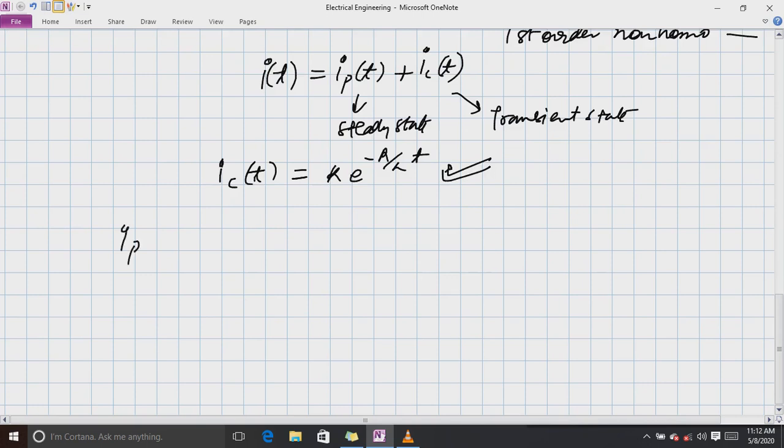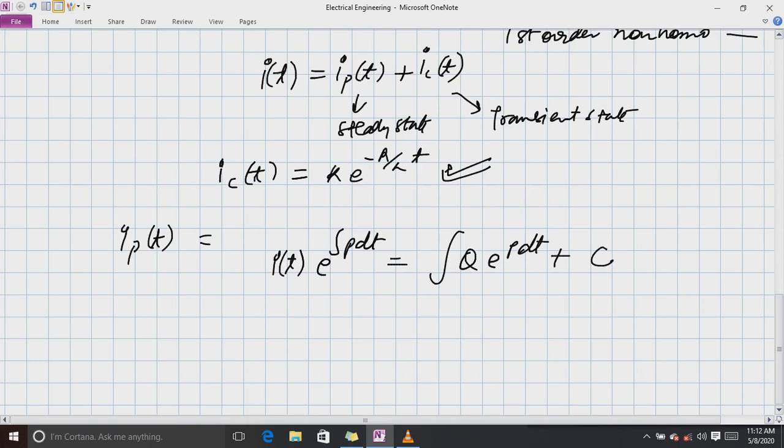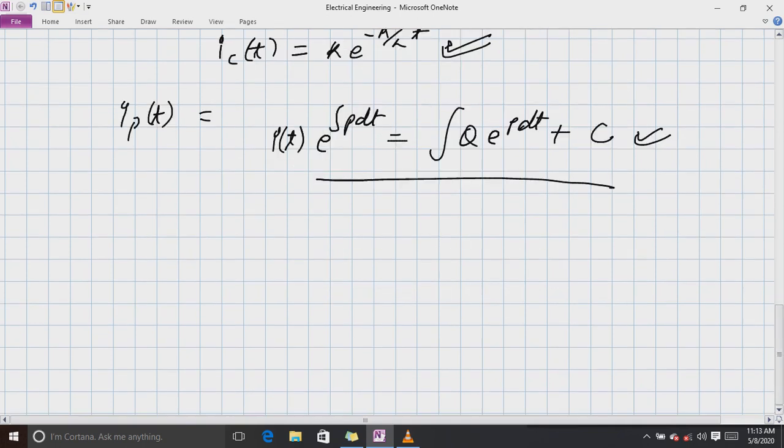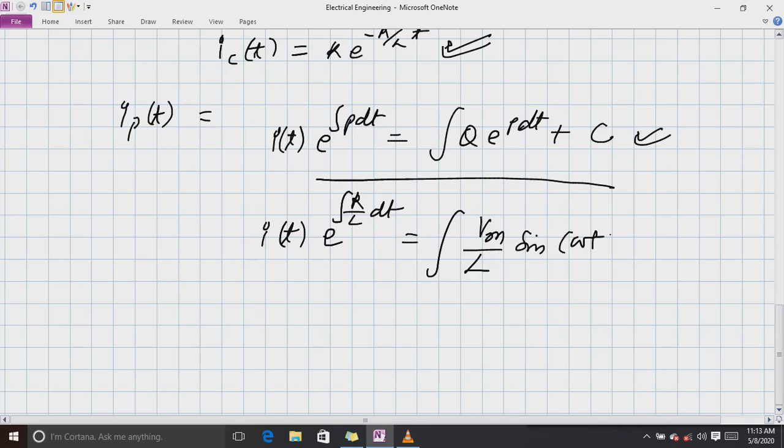Now how to find i_p(t)? For a first order non-homogeneous equation we have a wonderful formula: i(t) times e raised to the power integral of P dt equals integral of Q e raised to the power integral of P dt, plus a constant C. This is the formula we already know to solve a first order non-homogeneous equation. Here P is R by L, so the factor is e raised to the power R by L t. And Q is Vm by L sin(omega t plus phi).